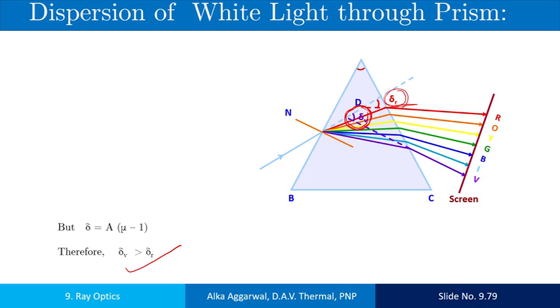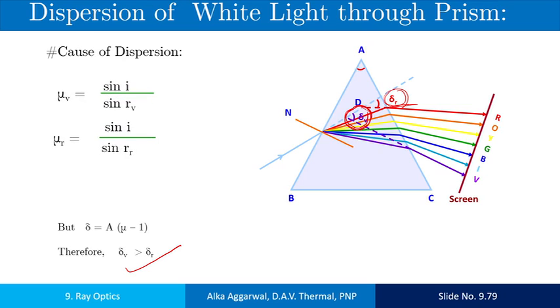The reason is that you know the refractive index is equal to sin i upon sin r. In the case of violet color, this is the angle of refraction for the violet color. For the red color, this is the angle of refraction for the red color. The angle of incidence is the same for all colors. But the angle of refraction, this angle is for the red color and this one is for the violet color.